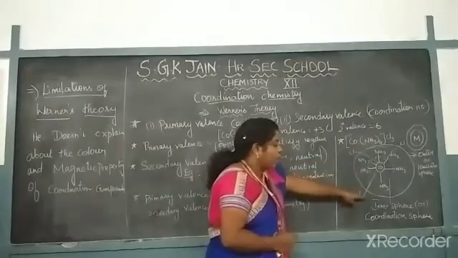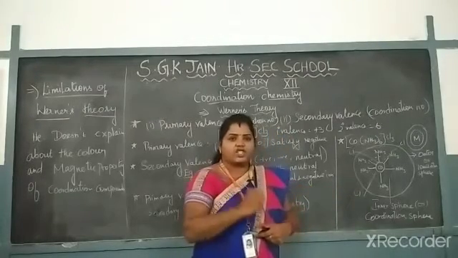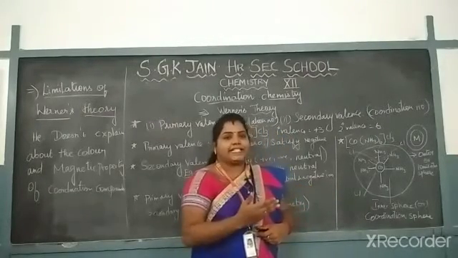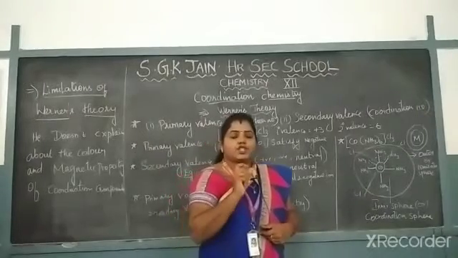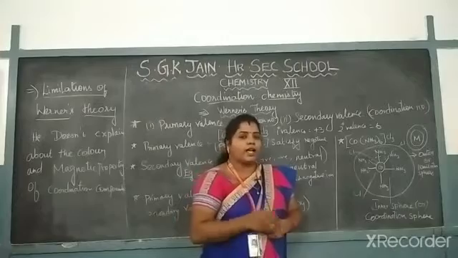The inner sphere is otherwise called the coordination sphere, because it is a very strong sphere which is not easy to displace, not easy to lose that property. Already we know about the atomic structure.